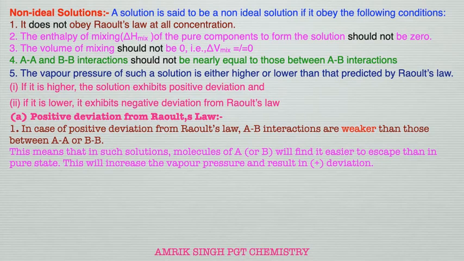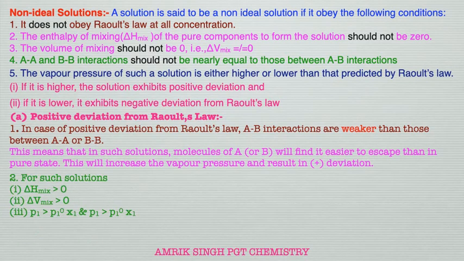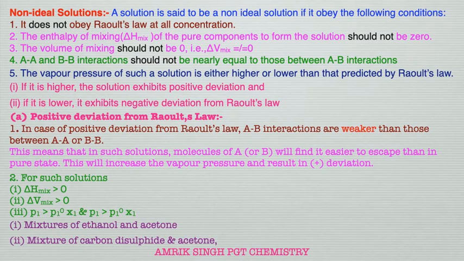This means that in such a solution, molecules will find it easier to escape than in the pure state. This will increase the vapor pressure and result in positive deviations. For such solutions, delta H mixing is greater than 0, delta V mixing is greater than 0, and the vapor pressure of component 1 in solution will be greater than expected by Raoult's law. Similarly for component 2 also, the vapor pressure will be greater than expected by Raoult's law. Examples are a mixture of ethanol and acetone, and a mixture of carbon disulfide and acetone.